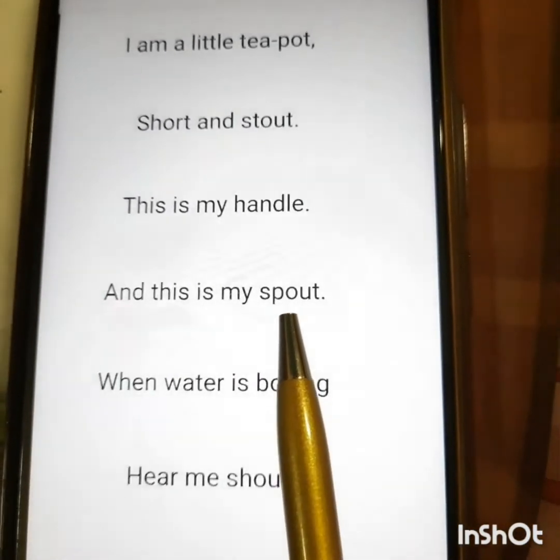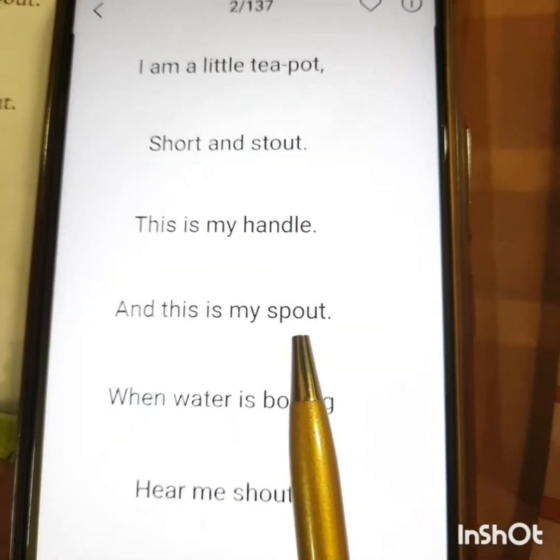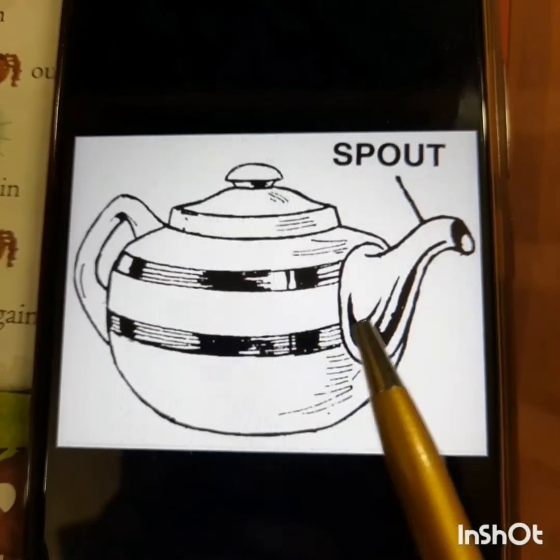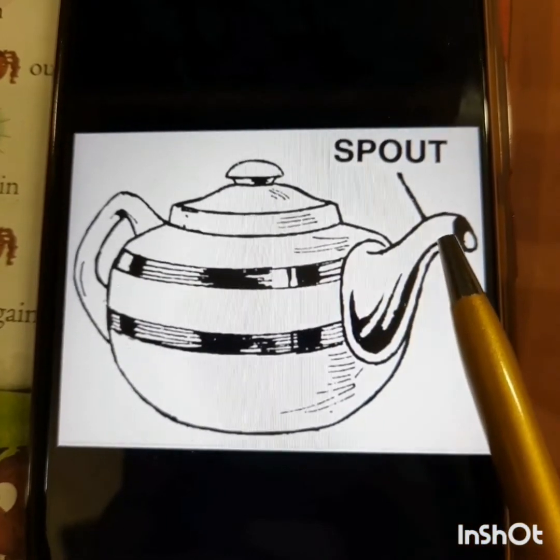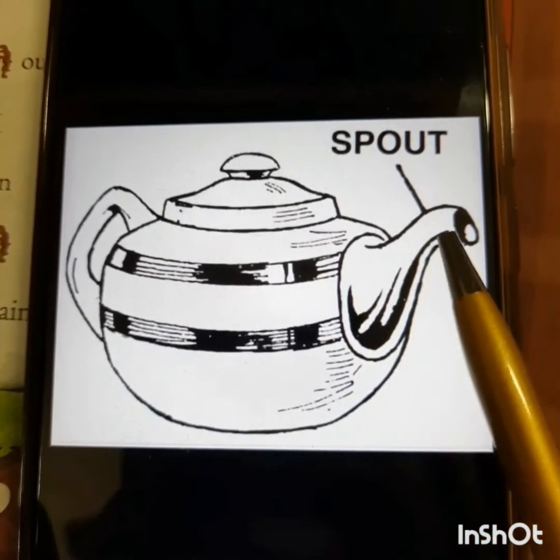Yes, children, a teapot has a spout. Let us see a teapot. This is a teapot and this is the spout of the teapot. What is the use of this spout?